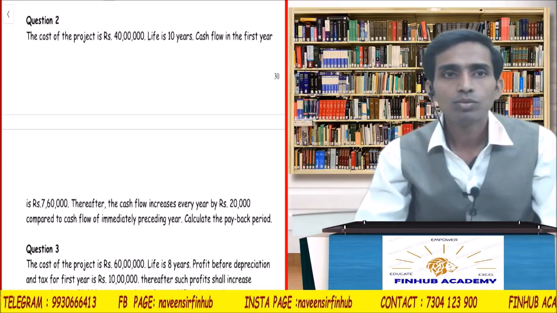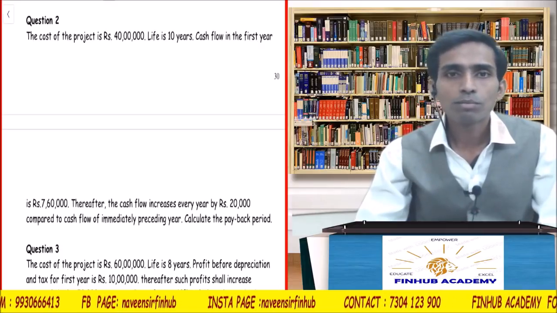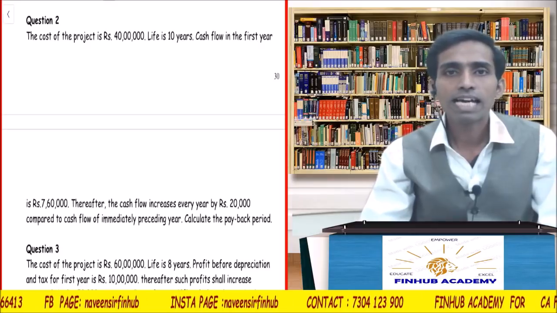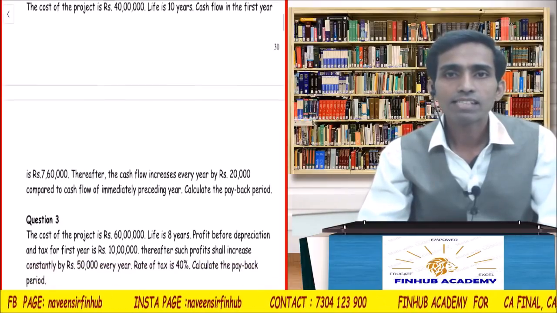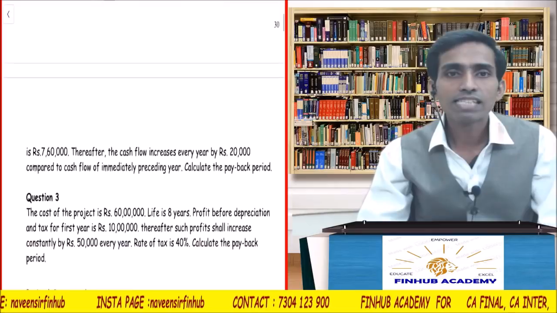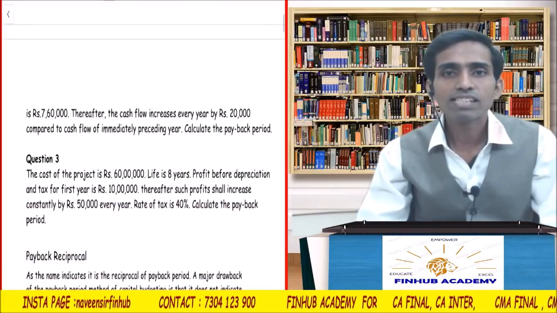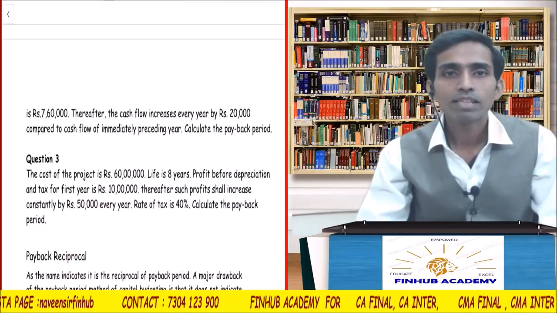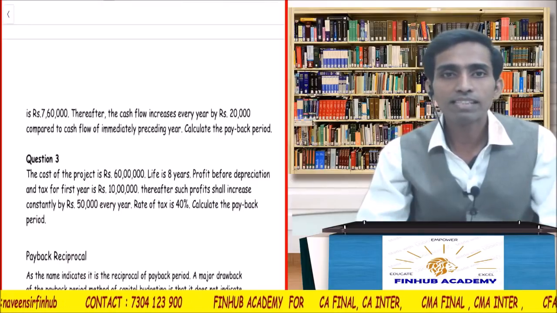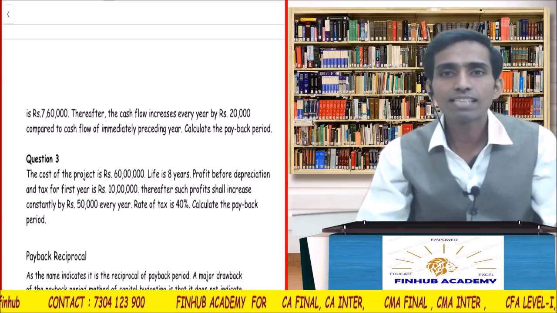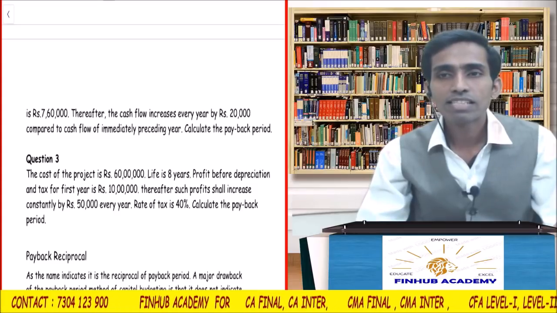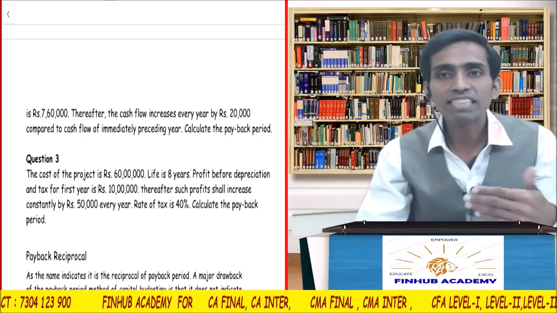See question number 2. The cost of the project is rupees 40 lakhs. The life is 10 years. Cash inflow in the first year is 7,60,000. Thereafter the cash flow increases every year by 20,000 compared to the cash flow of the immediately preceding year. If first year it is 7,60,000, second year it will increase by 20,000.